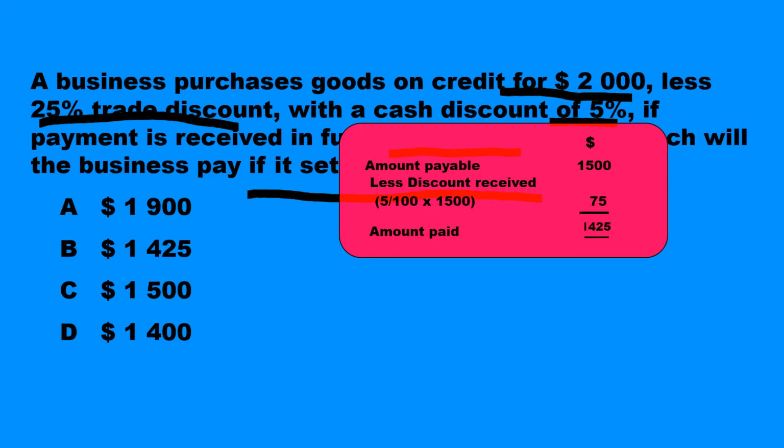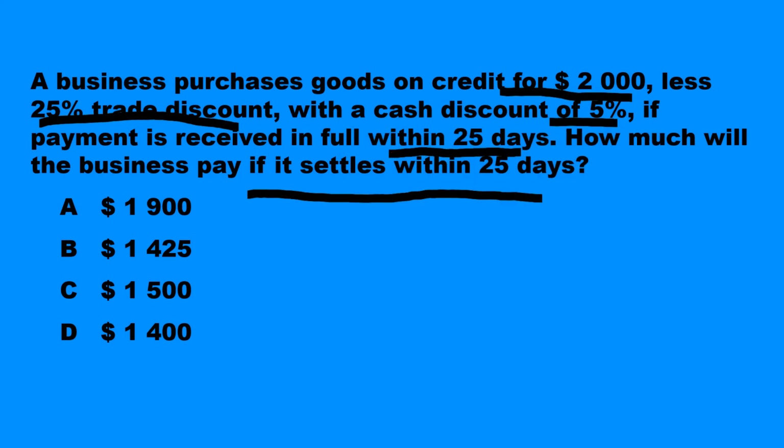Here we can see that there is a cash discount, that is discount received of 75, where previously there was trade discount on the amount of goods purchased. Therefore, the answer would be 1,425. This is the amount that the business needs to pay. That is, the answer is B.